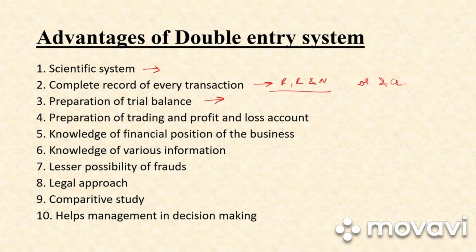Next we have preparation of trial balance. So as I've already explained, the debit side total must be equal to the credit side total, and if it is equal, our arithmetical accuracy is proved. So this double entry system helps in preparation of trial balance.